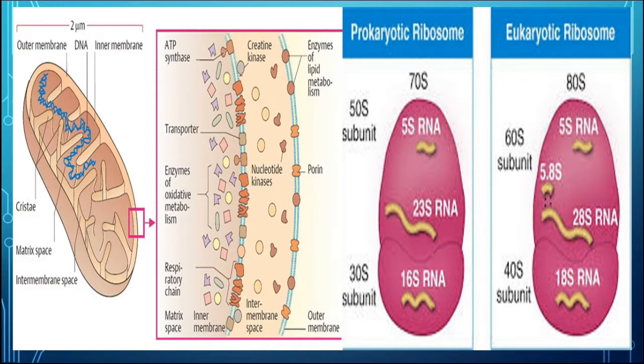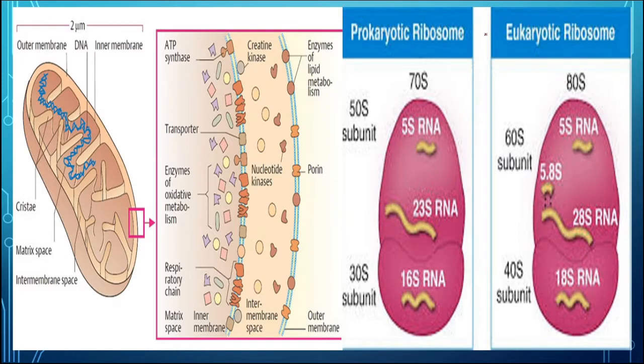Here we can see the electron transport system, and here the ATP synthetase enzyme for ATP synthesis. These are the porins. Here enzymes of oxidative metabolism and the respiratory chain are all present. This is the matrix space, this is the inner membrane, and this is the outer membrane. So for ATP synthesis and energy production, all the equipment is here in the mitochondria, and that's why they help in the production of energy and are known as the powerhouse of the cell.